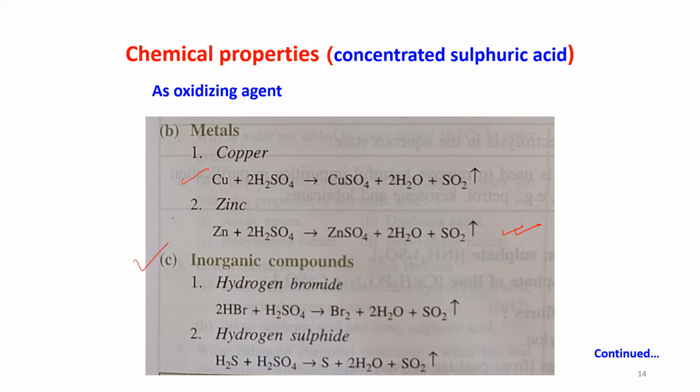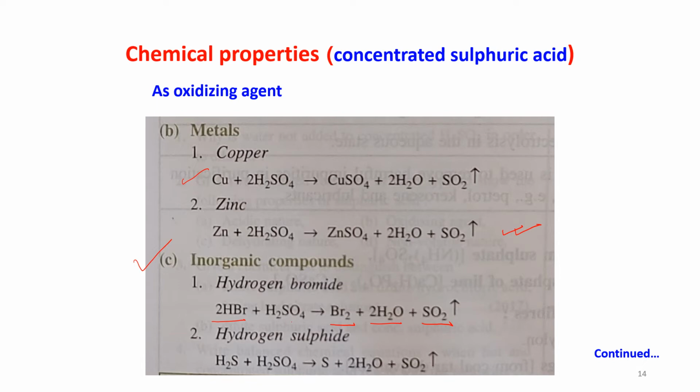Okay. Now when sulfuric acid is reacting with an inorganic compound, HBr plus H2SO4, it is giving you Br2, H2O plus SO2. Here also you can see the oxidizing property of sulfuric acid, because from HBr, hydrogen is removed. Removal of hydrogen is oxidation.